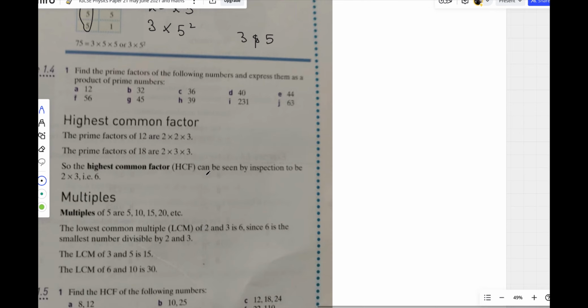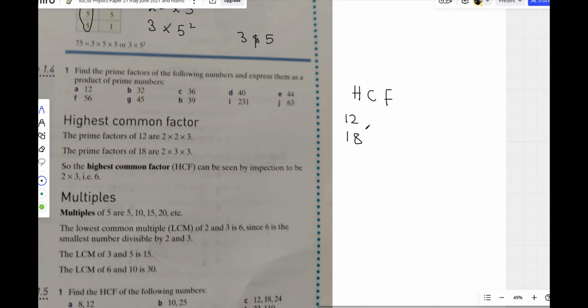Now let's go to what we call the highest common factor, HCF. HCF is the highest factor that is common to two numbers, or three numbers, or four numbers, depending on the number of numbers they give you. For example, let's find the HCF of these two numbers, 12 and 18. We're going to find the highest common factor of 12 and 18.